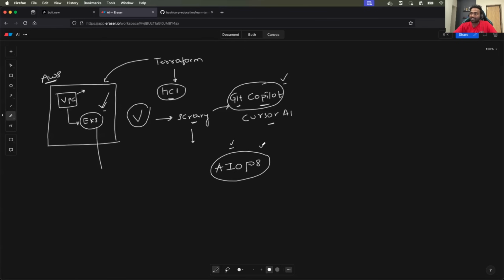And that is where my next playlist is going to be on AI ops. You're going to be really surprised how AI ops will help organizations when I do this playlist. I'm going to do some practical real time examples as well.